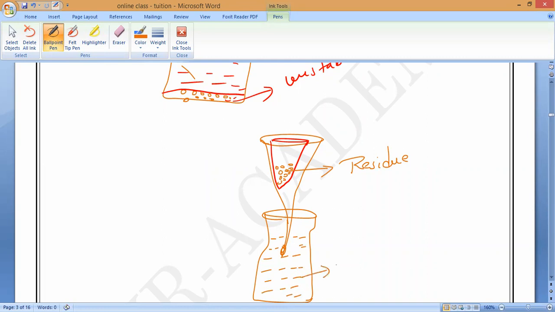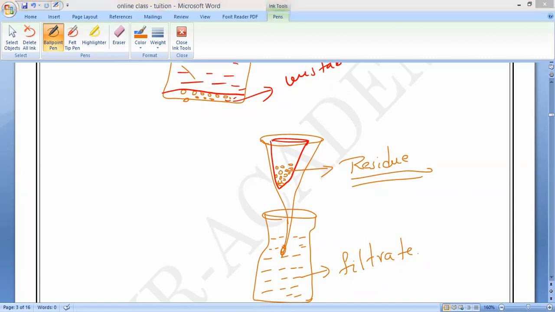What should we call it? Filtrate. In solutions we are not getting any residue, correct or not? But here we are getting the residue. So that is the difference. So in suspensions, in filtration, what will they form? Residue. All of you remember, sir.